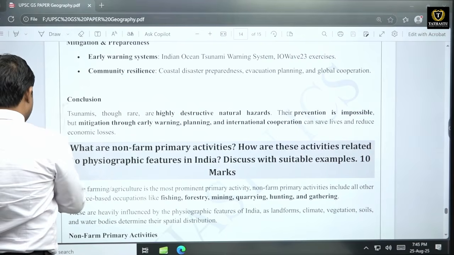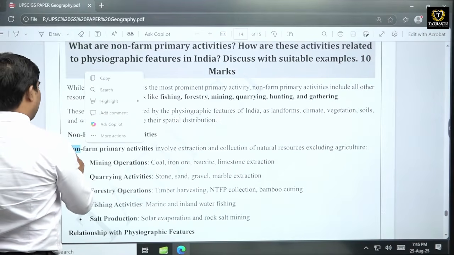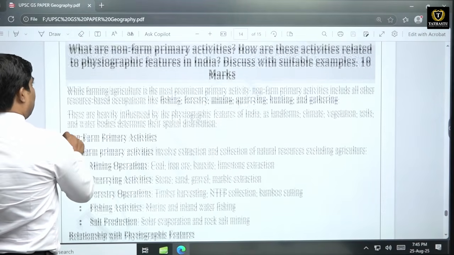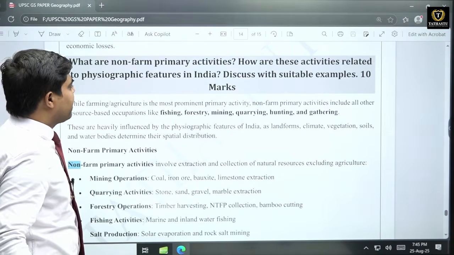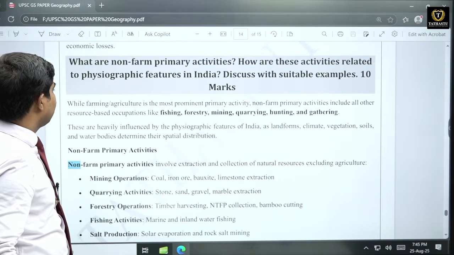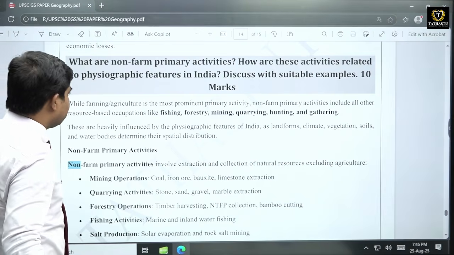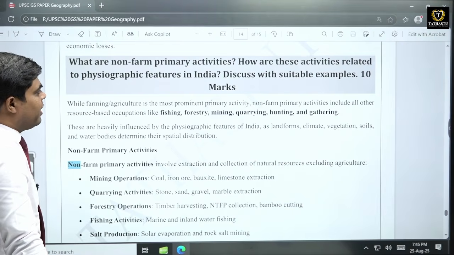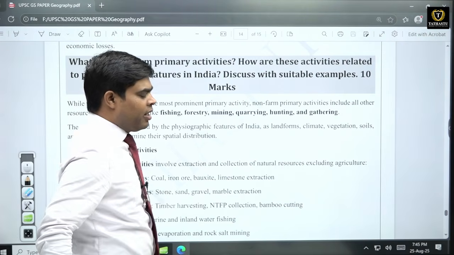So now the next question is, this is a very straightforward question. What are non-form primary activities? How are these activities related to physiographic features in India? Discuss with suitable examples. 10 marks का क्वेश्चन था.